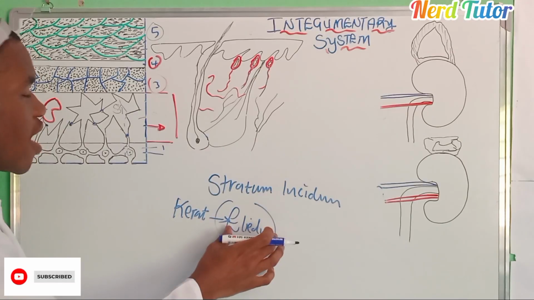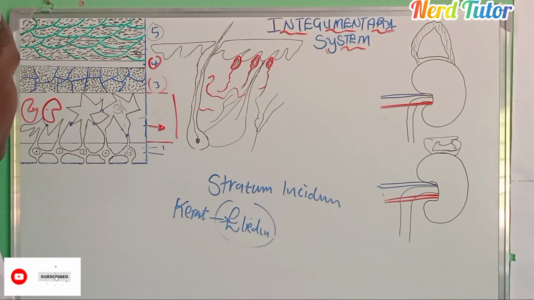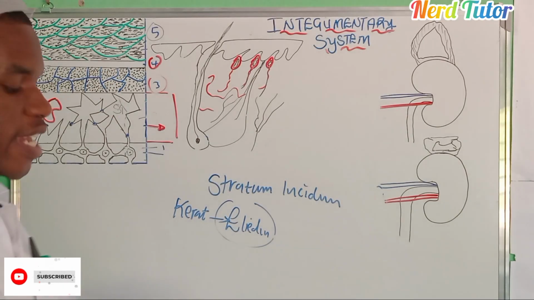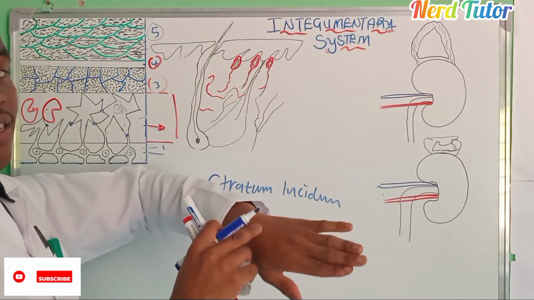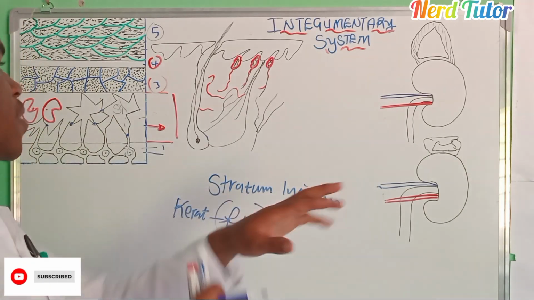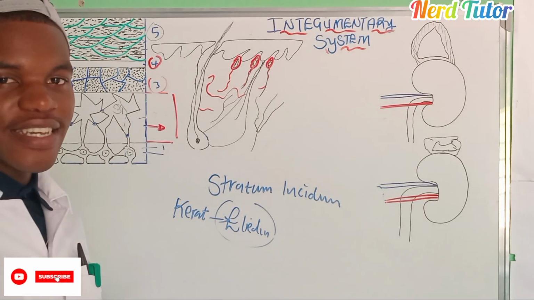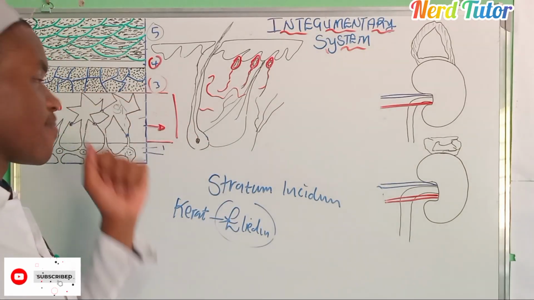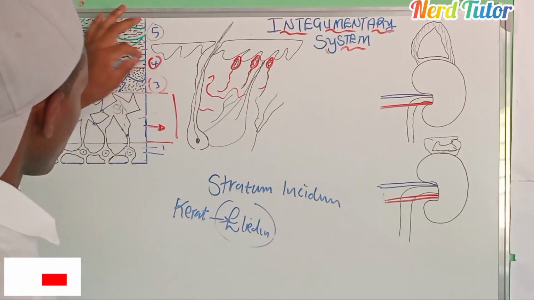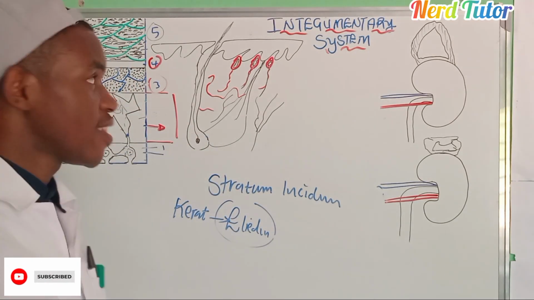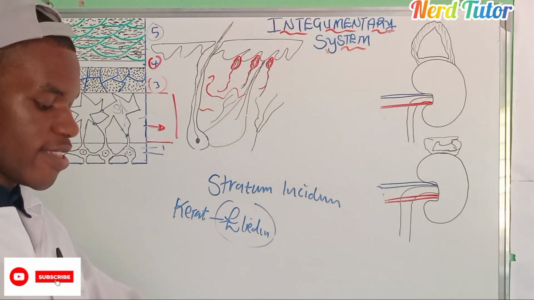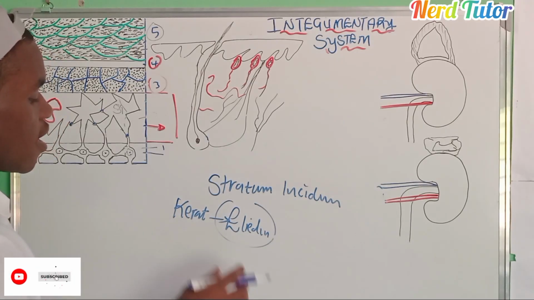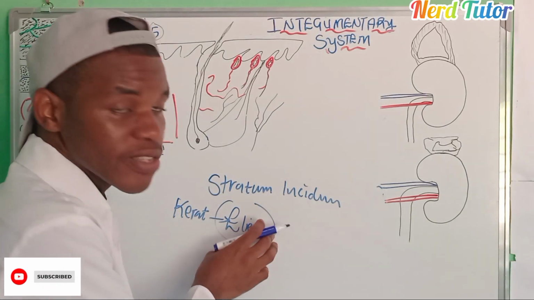Then here it is changing to eleidin, a clear protein. Now that eleidin is not found in all skin types. For example, here you can't see eleidin. It is found only in thick skin, like here. So this stratum number 4 is only found in thick skin where there is no hair, like your hands and your foot. You don't have hair there. That is where this clear protein is found.